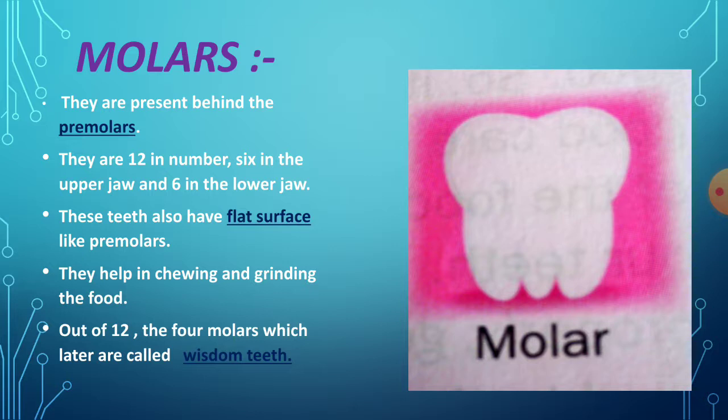And here there are 12 molars. These molars are 12 in number. 6 in the upper jaw, 6 in the lower jaw. See, the upper jaw contains 6 molars and the lower jaw contains 6 molars.